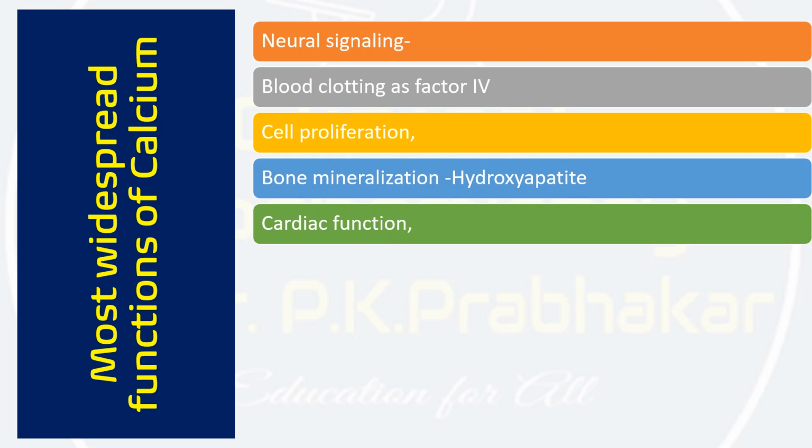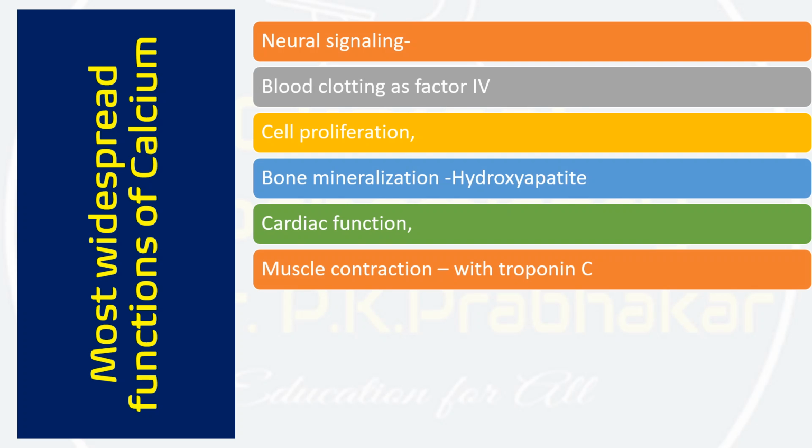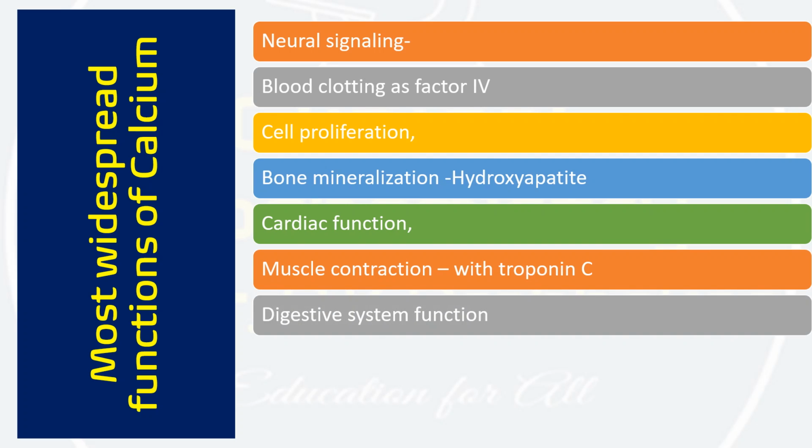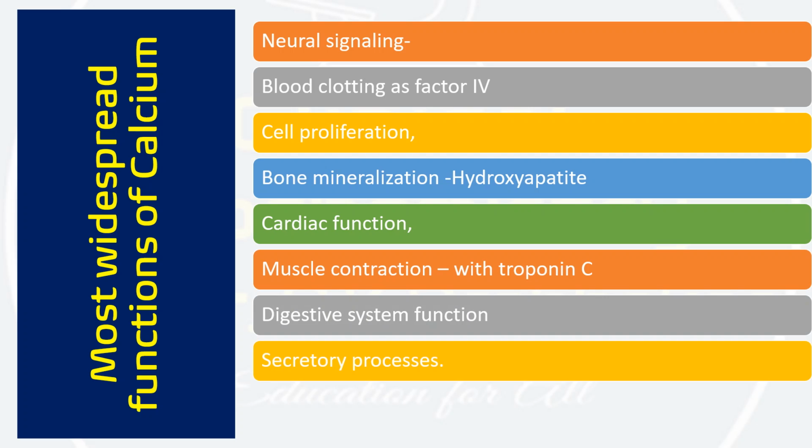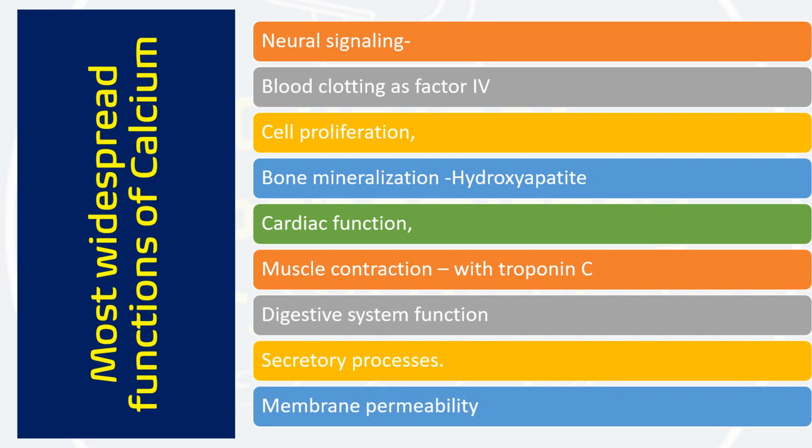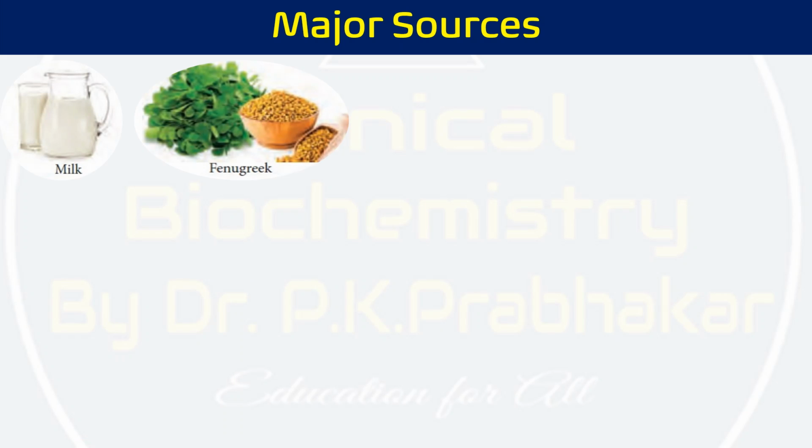It has a role in cardiac function and muscle contraction when associated with troponin C. It also has a role in digestive system functions and secretory processes, because many enzymes and hormones are released because of calcium. Calcium also regulates membrane permeability, plasma membrane and cellular permeability. So this is the summary of the functions. Later on we will see the important functions in detail.